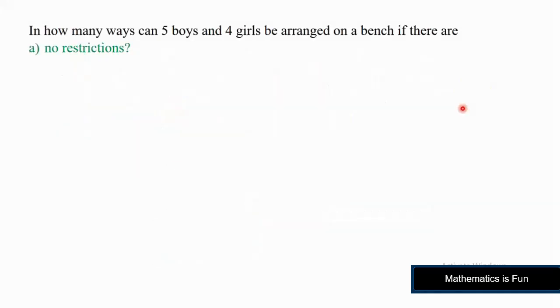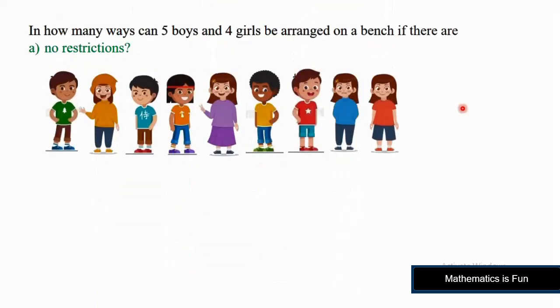Now let's move towards the different arrangements with different restrictions. In how many ways can 5 boys and 4 girls be arranged on a bench if there are no restrictions? Here we have no restriction. We can arrange these boys and girls randomly in different orders, so we can discuss them collectively.